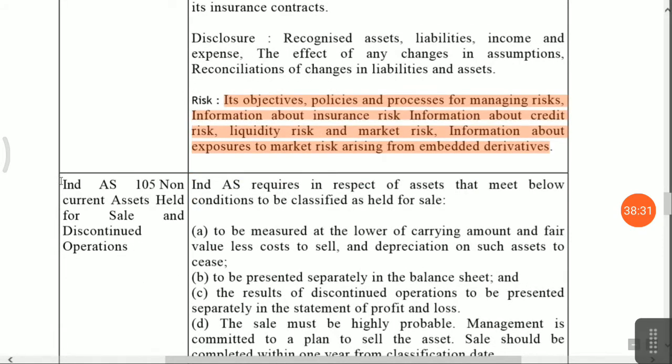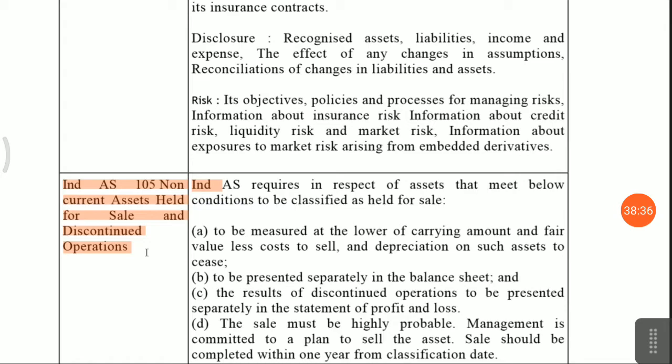Next accounting standard is 105, non-current assets held for sale and discontinued operations. Now what is the simple meaning? Simple meaning is that from the accounting point of view, you have some business unit and it is not continuing, because of continuous losses or because of some other factors.